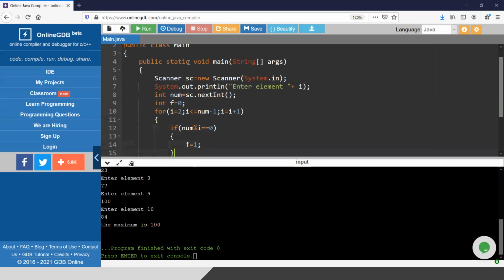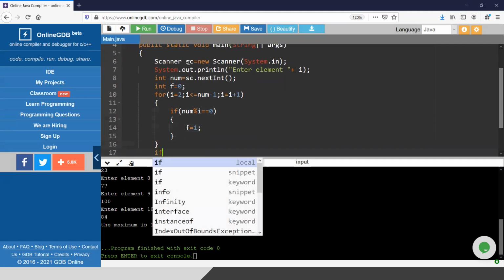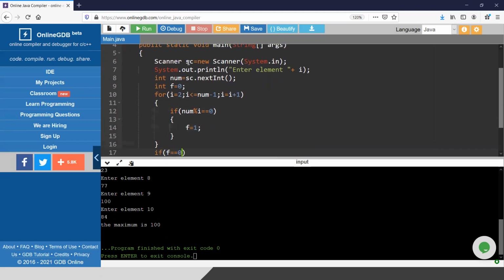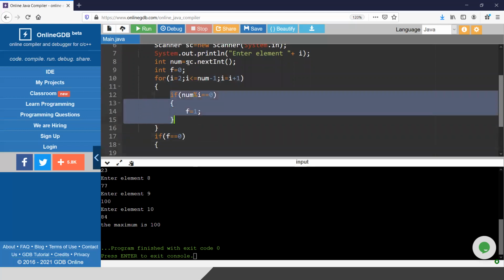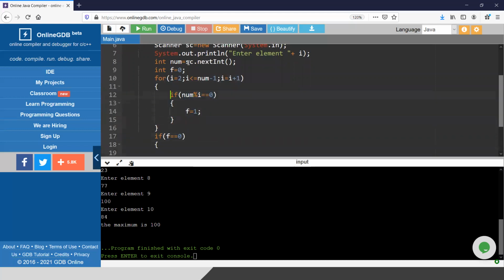After the loop, I will check if the value of f is still 0. If it is still 0, that means it never entered this if part, so it is never divisible by any number between 2 and itself minus 1.